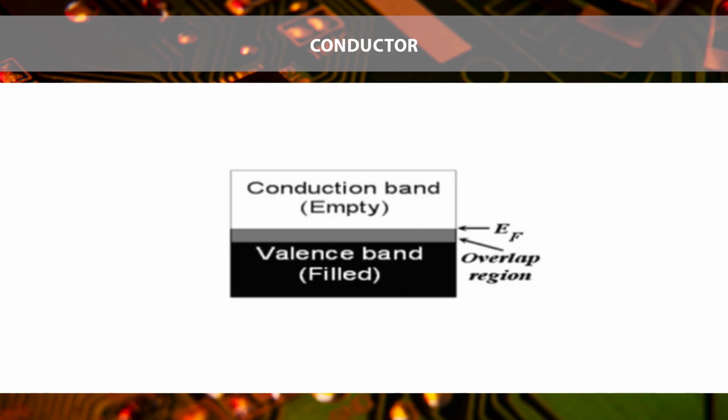Second one is the conductor. Here the image shows the conduction band and valence band are overlapped. There is no space for an energy gap. A material which conducts current is called a conductor. As the valence band overlaps the conduction band, the energy gap is 0.